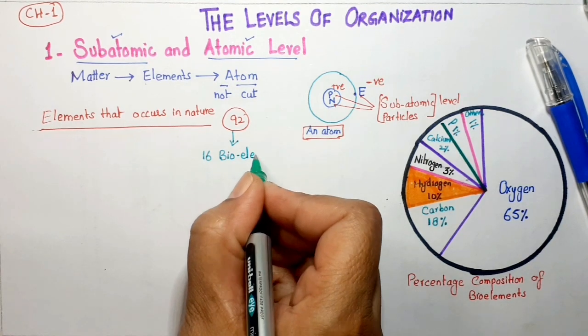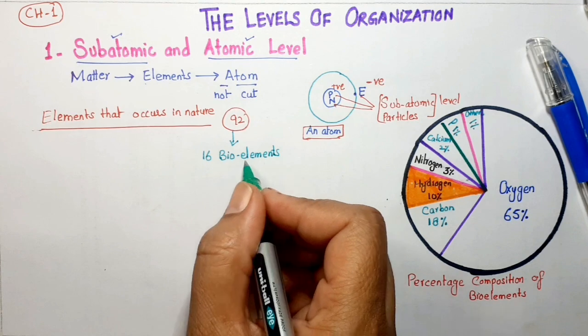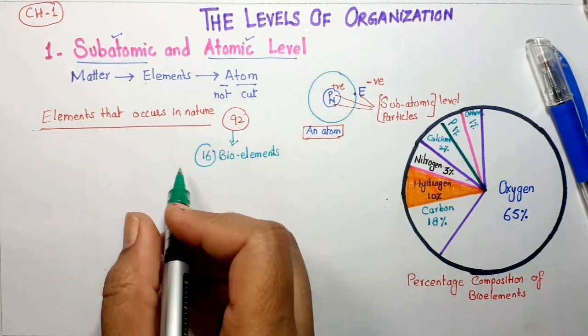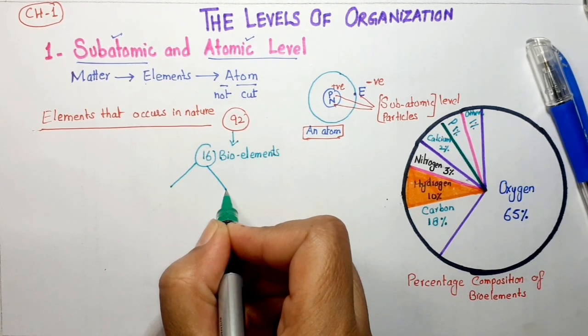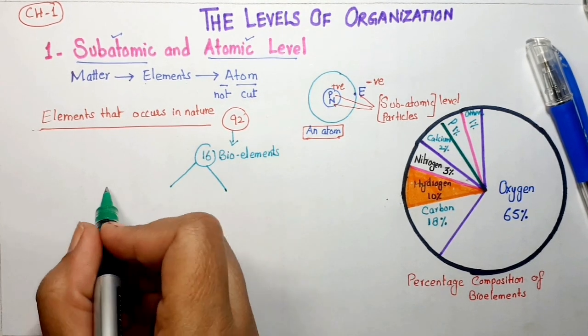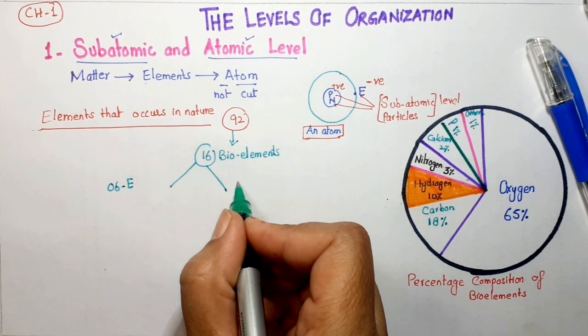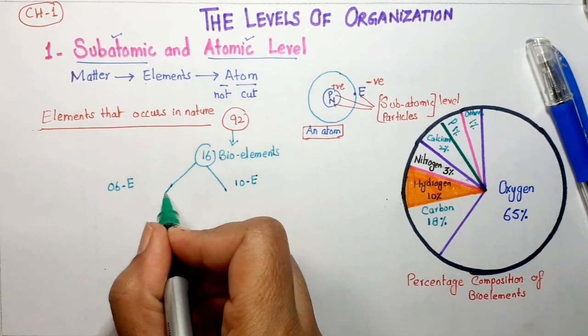Bio means life and element means combination of atoms. It means the elements that are found in living organisms are called bioelements. Now out of these 16 we have further classification. We have 6 elements, here we have 10 elements. I will tell you one by one.